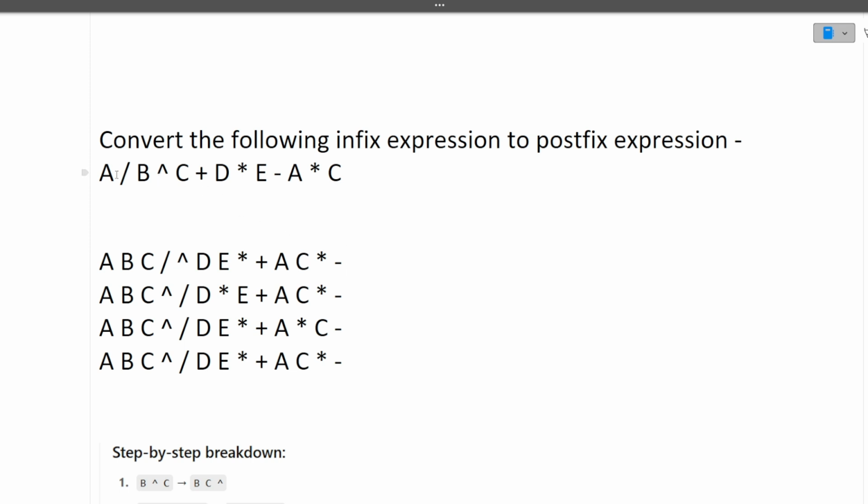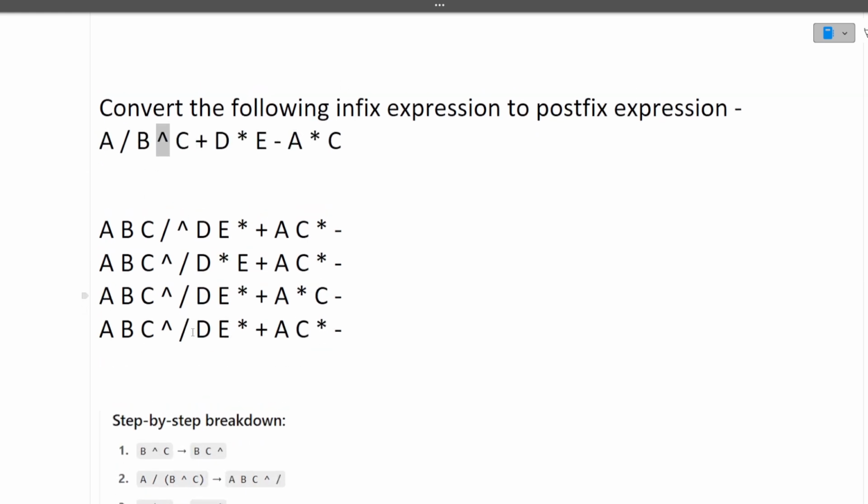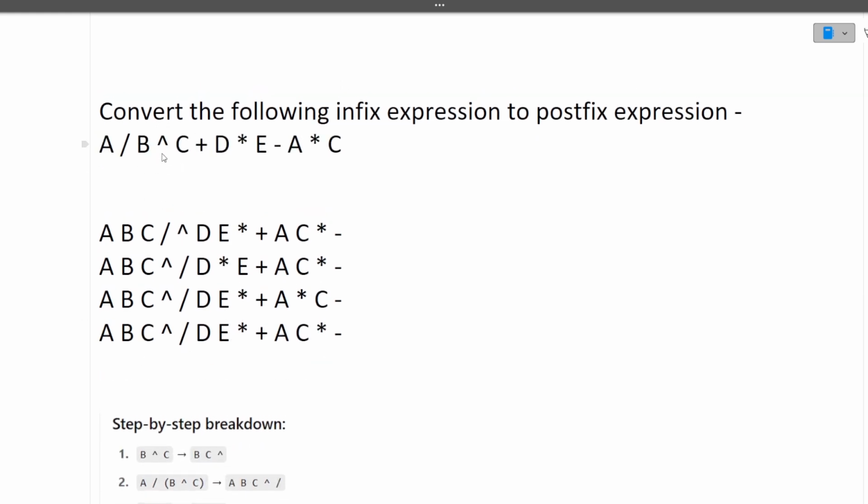Infix means that in this expression, like a divided by b, the divide will be in between a and b. Similarly, b XOR c, so this XOR will be in between b and c. This is what infix is: the operator is in between. But what is postfix? Postfix means that these symbols, like divide, XOR, multiply, minus, will move after the